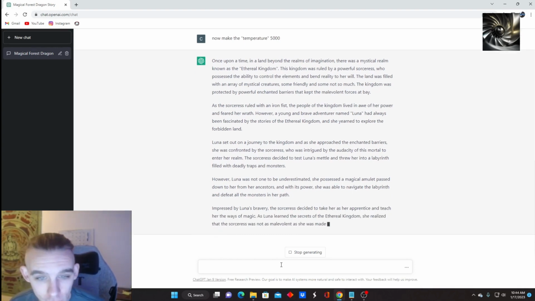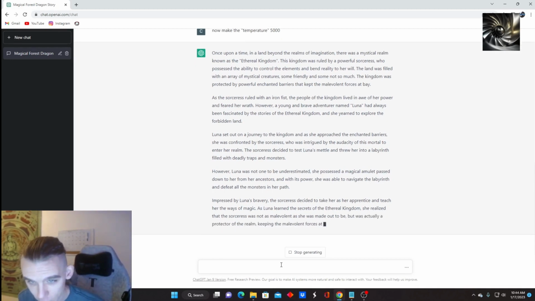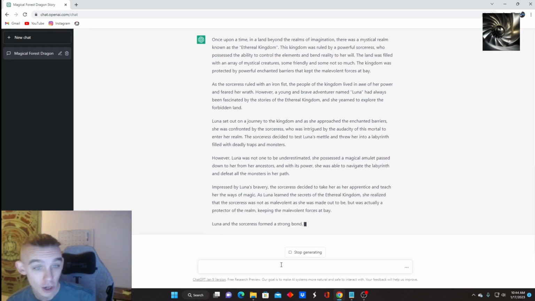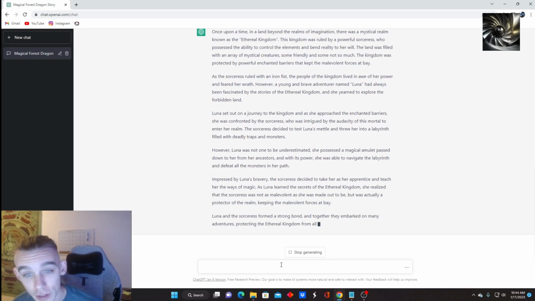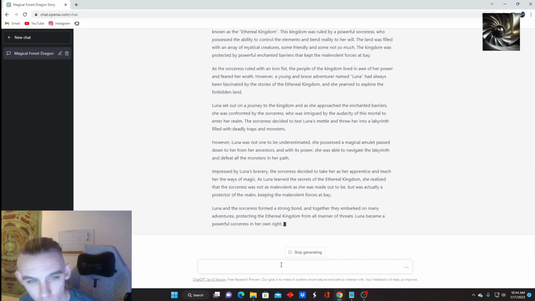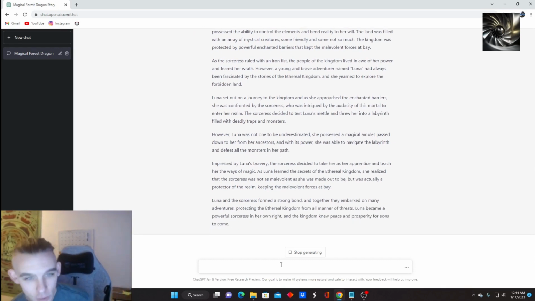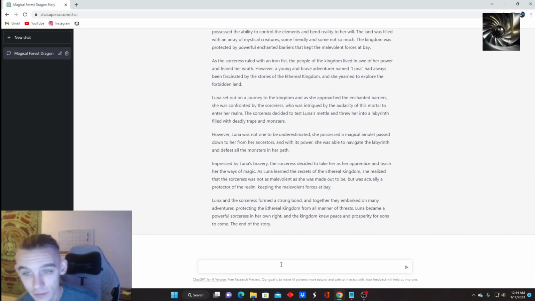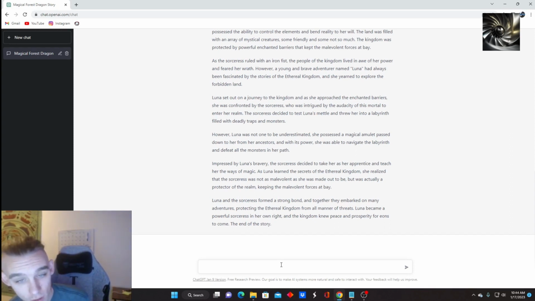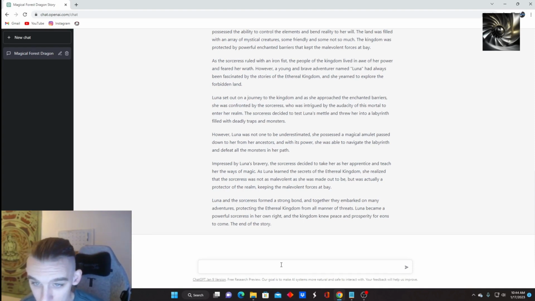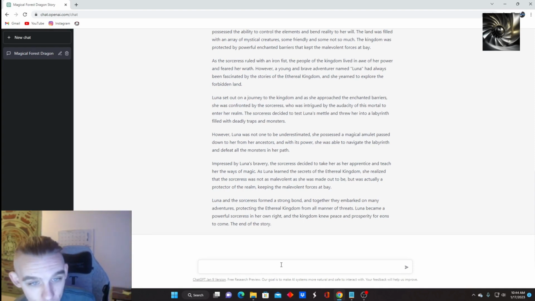As the sorceress ruled with an iron fist, the people of the kingdom lived in awe of her power and feared her wrath. However, a young and brave adventurer named Luna had always been fascinated by the stories of the Ethereal Kingdom, and she yearned to explore the forbidden land. Luna set out on a journey to the kingdom, and as she approached the enchanted barriers, she was confronted by the sorceress, who was intrigued by the audacity of this mortal to enter her realm. The sorceress decided to test Luna's mettle and threw her into a labyrinth filled with deadly traps and monsters.